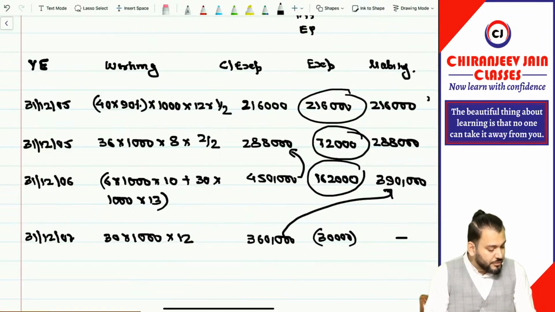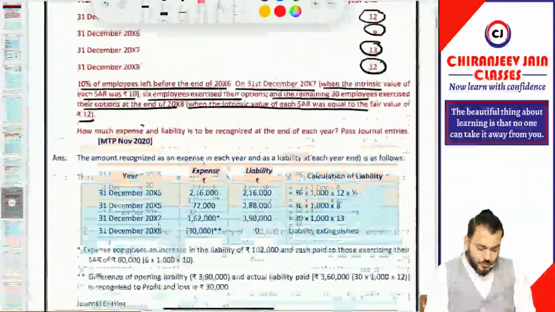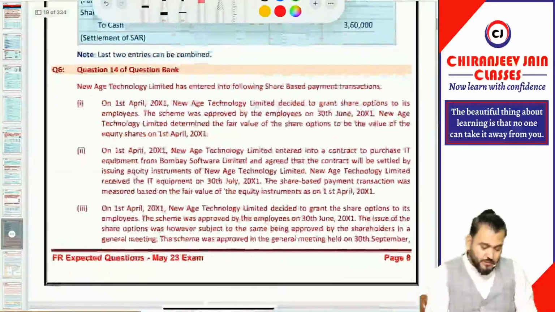Have you understood this? Yes, sir. Chalo. Now, let us come to the next question. Come to question number 6.